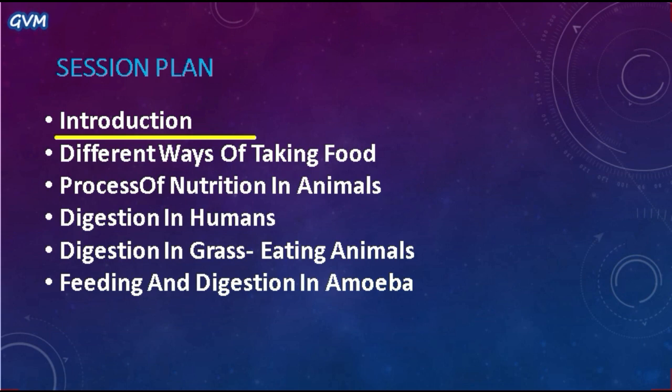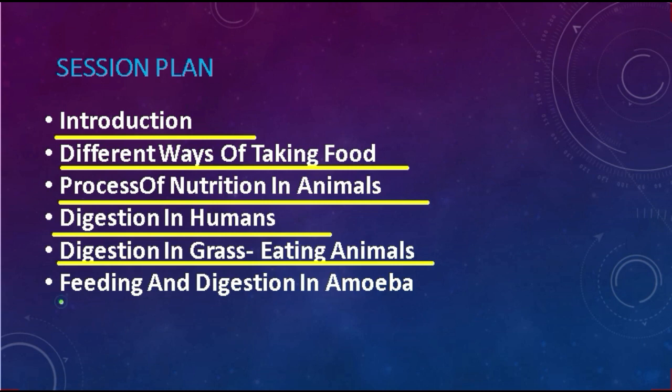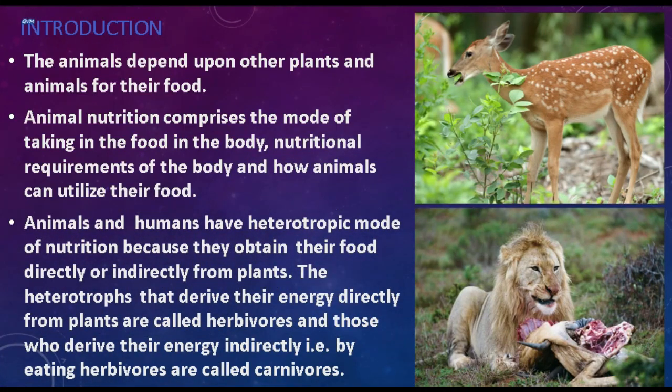beings and animals. Then secondly, we will discuss the different ways of taking food in animals. Thirdly, we discuss the process of nutrition in animals, that is how they get their nutrition. Next, we will discuss the digestion process in human beings, how this digestion process goes on in human beings. Next, we will discuss digestion in grass-eating animals, and lastly, we will discuss feeding and digestion in amoeba.